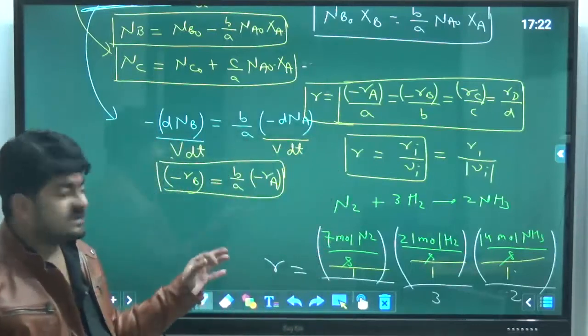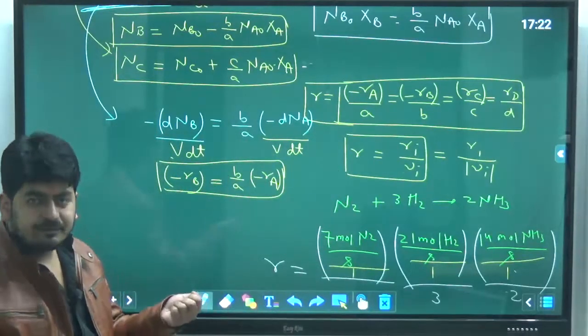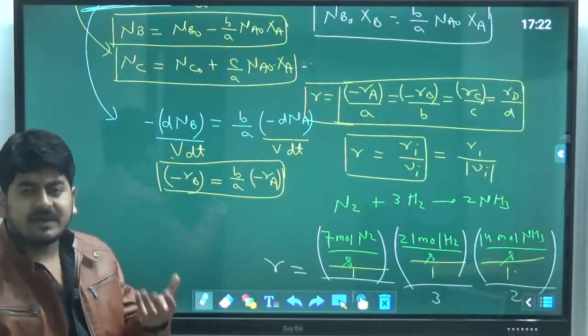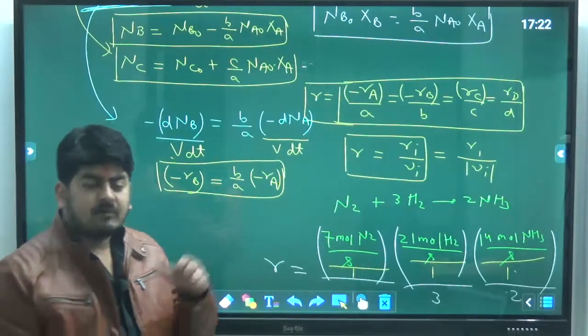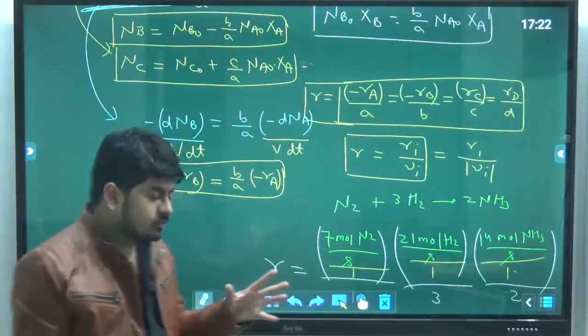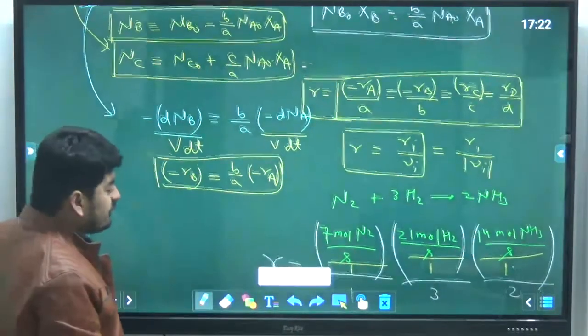Anyways, I hope this rate of reaction concept is clear to all of you. What is relative rates? What is the meaning of minus R? What is the meaning of Ri? And what is the meaning of R? That should be clear to all of you. And what is the use of all this information?